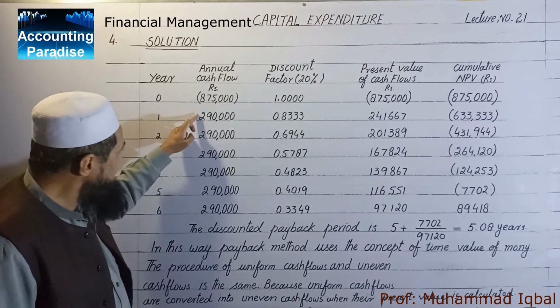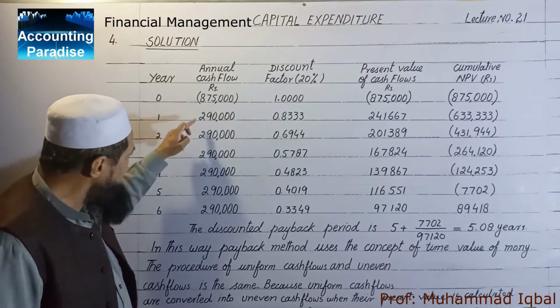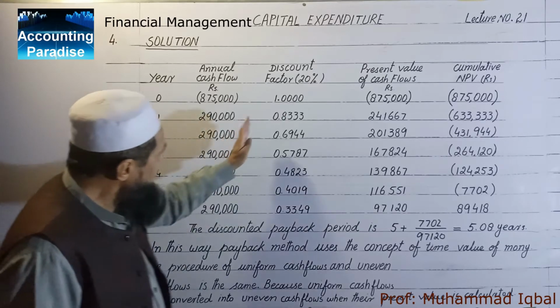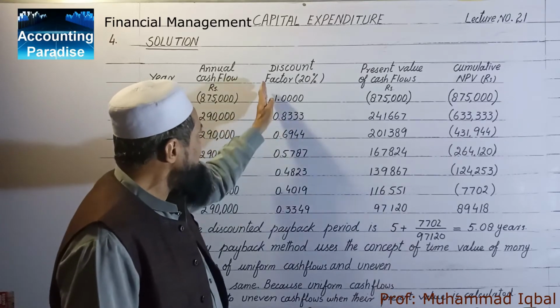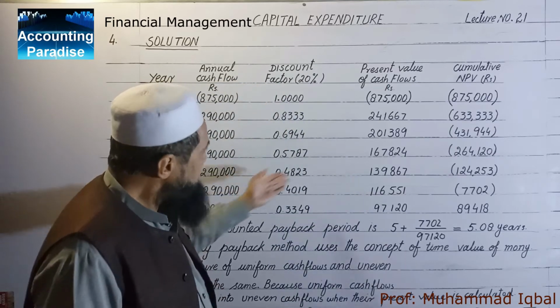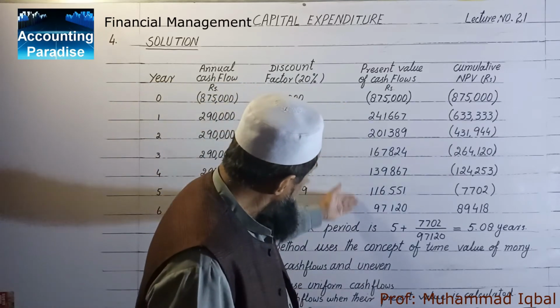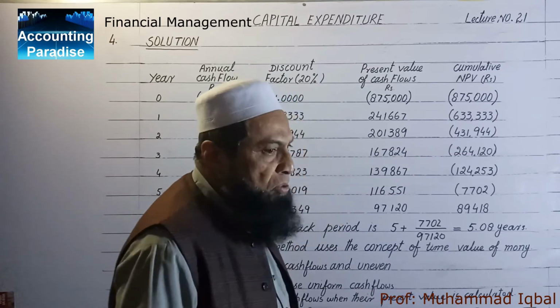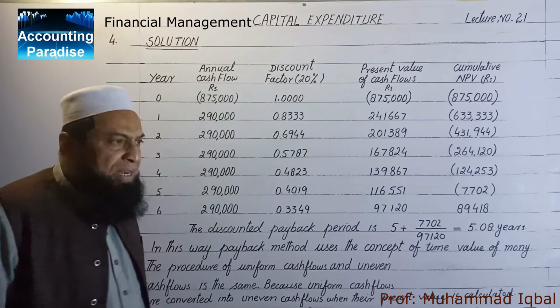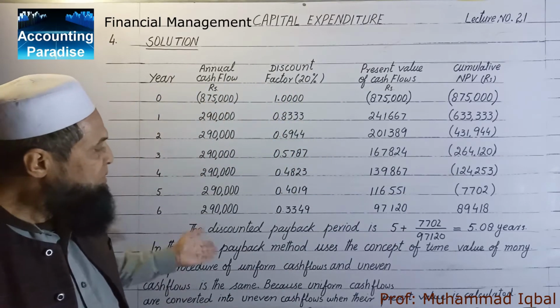See here, these are the constant or uniform cash flows. But when we multiply it by the present value factor, then these values are uneven. So the procedure for uneven and constant cash flows is the same.